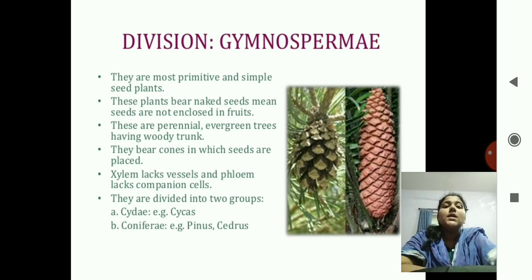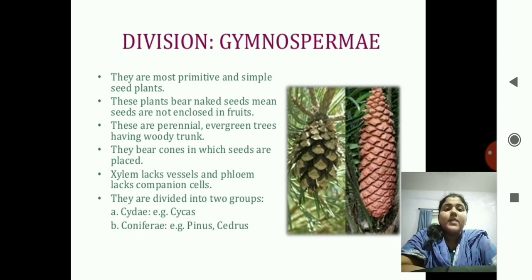Correct? These are perennial evergreen trees having a woody trunk. Perennial means all the seasons you can see them. They bear cones in which seeds are placed. You can see the structure of a coconut. How is the coconut? Under it you have the spear and above it you have the cone. So the seed is present inside the cone.